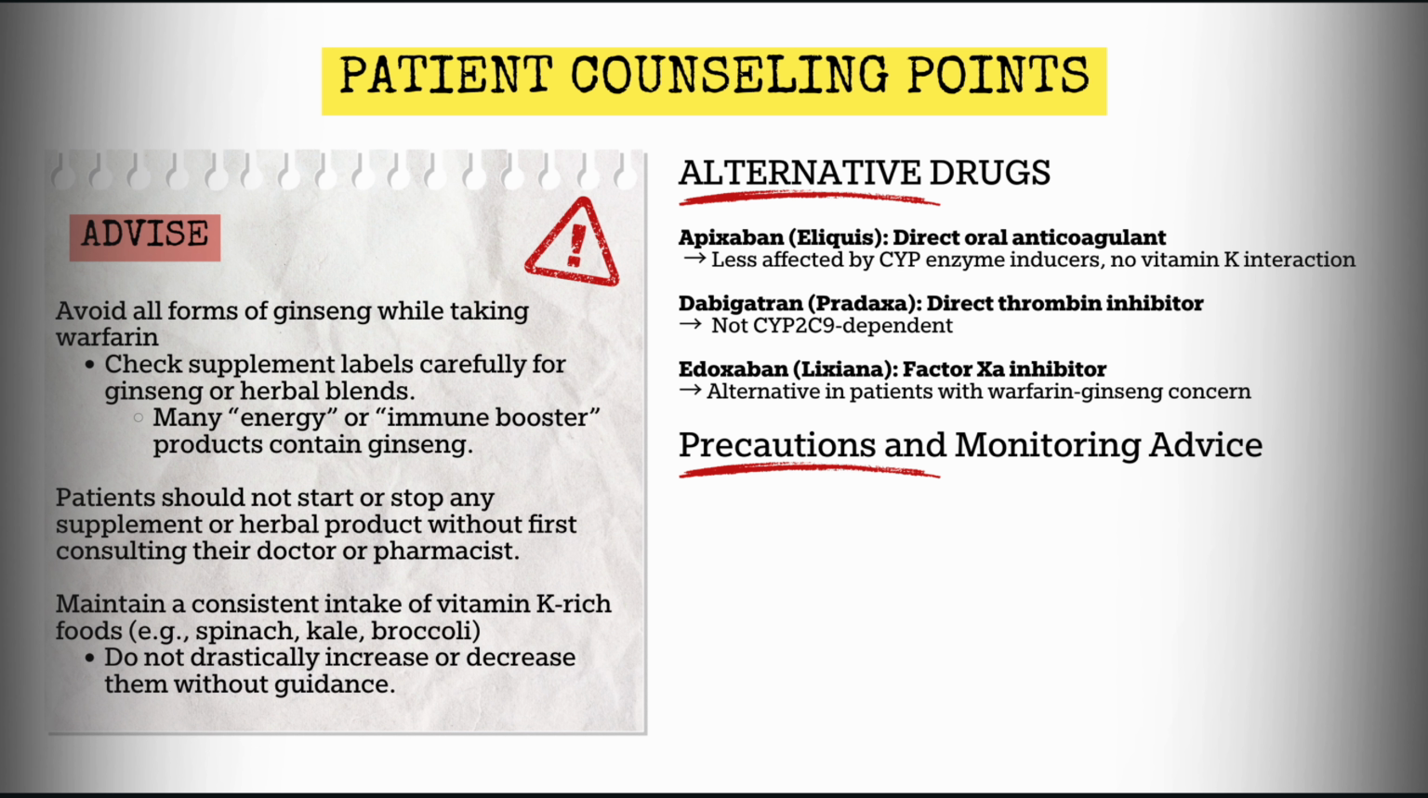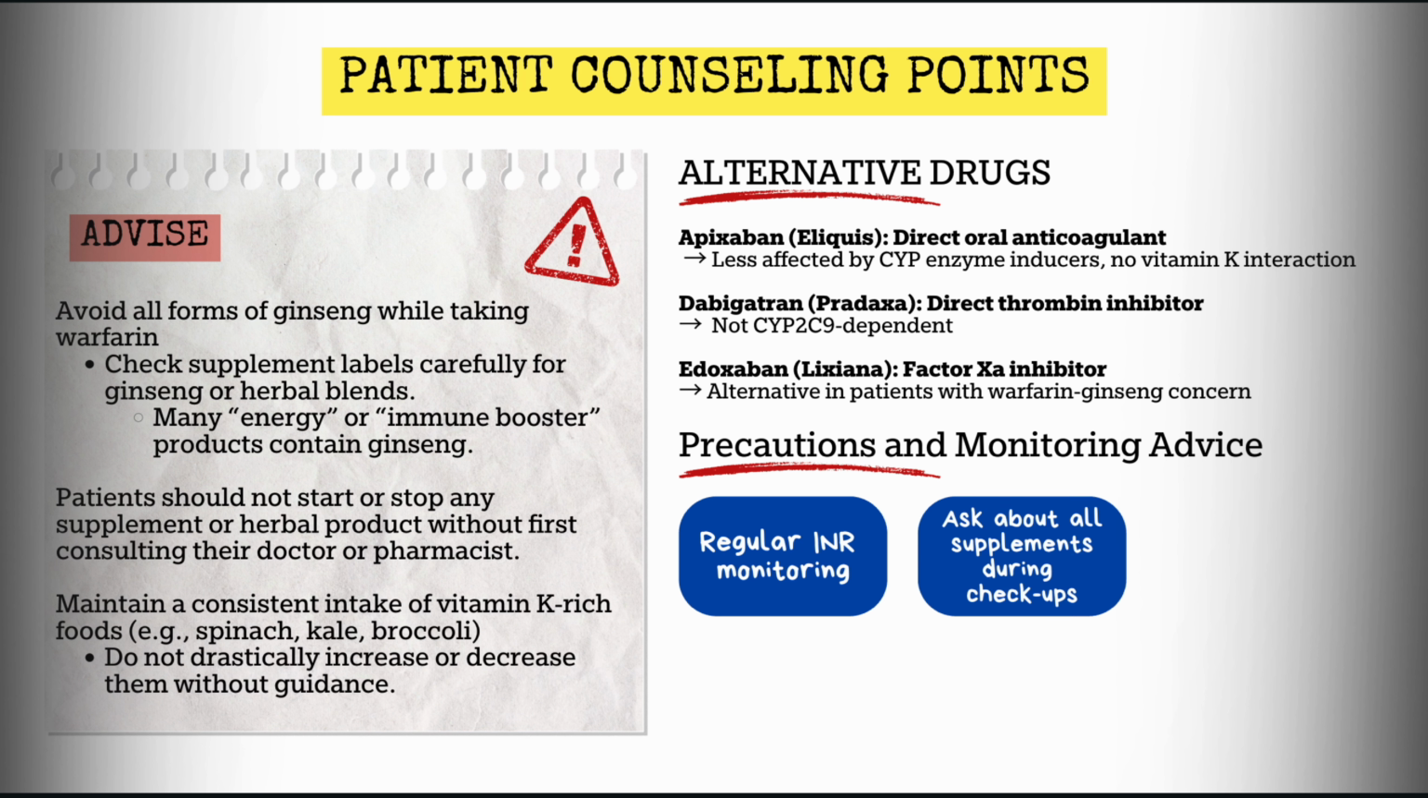As a healthcare provider, you need to monitor the patient's INR regularly. Ginseng can reduce INR unexpectedly. Risk of clotting. Ask about all supplements during checkups. Many patients don't realize herbal products can interfere with prescriptions. Watch for signs of under-anticoagulation, like leg pain or swelling, chest pain, and shortness of breath. These are some symptoms of DVT or PE.